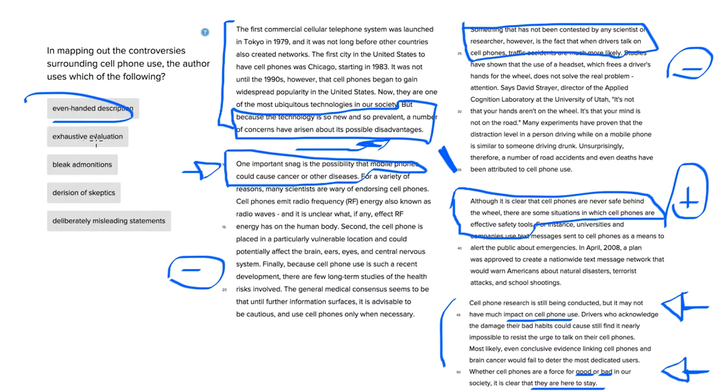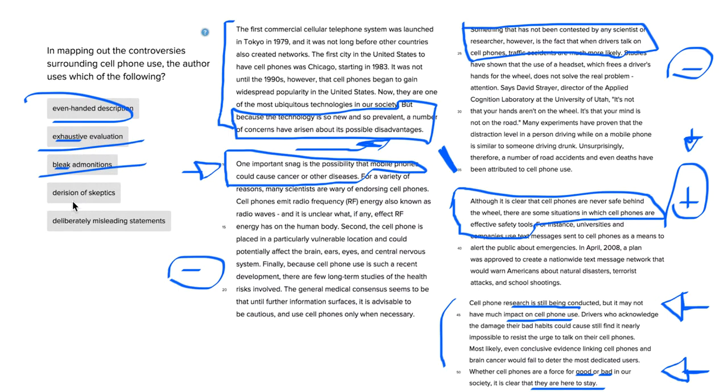Exhaustive evaluation. It's not exhaustive in that we don't know everything. Exhaustive would mean that we've listed every single possible outcome. But if there's still research to be done, right? If research is still being conducted, it can't be exhaustive. Bleak admonitions. Again, they're not bleak. There's definitely some positive things, and those were mentioned in this paragraph here. In fact, we have a topic sentence that's talking about positive things, so it can't be that.